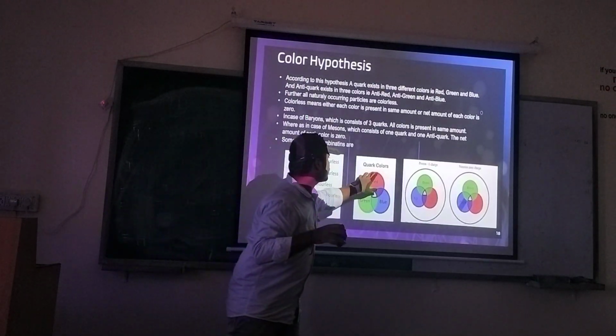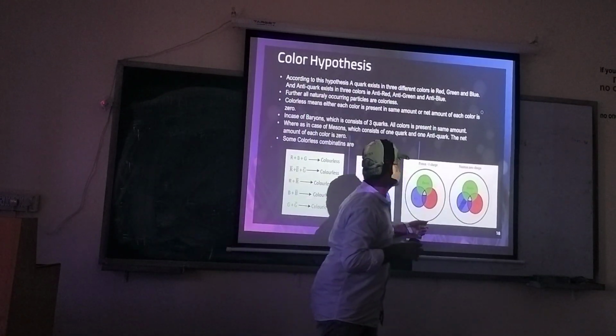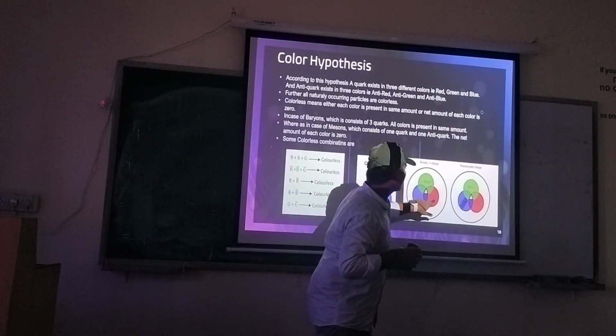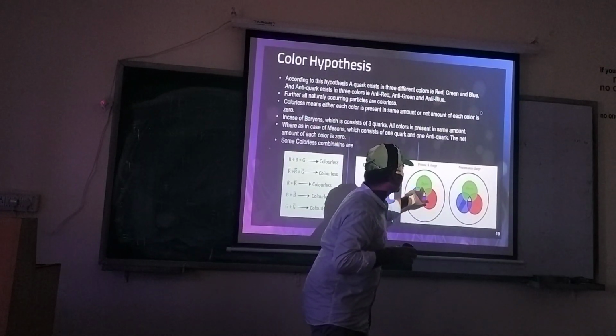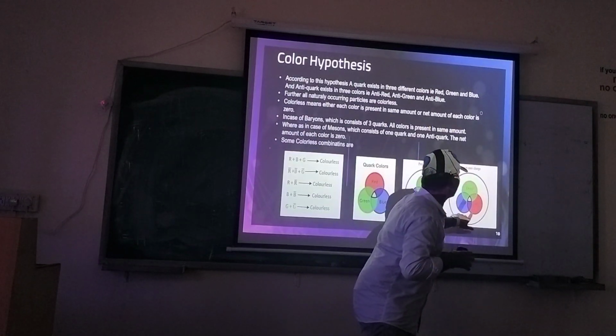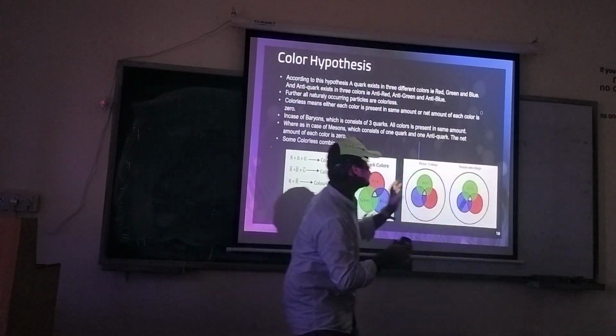These are the colors, and these are two figures. This is the proton figure and the neutron figure in the quark model. The proton has two up and one down quark with different colors, red, blue, and green. This is the structure of the neutron with one up and two down quarks in different colors.